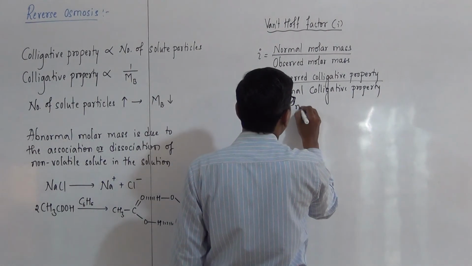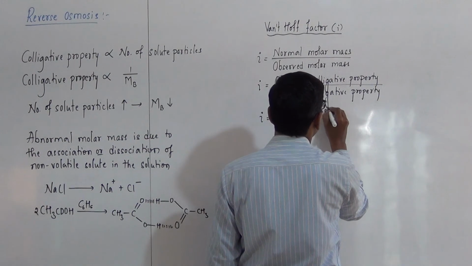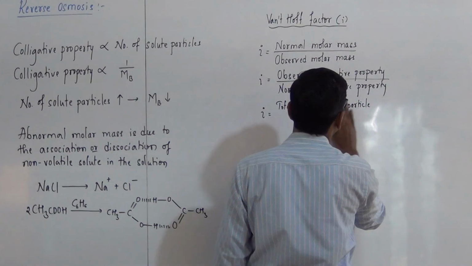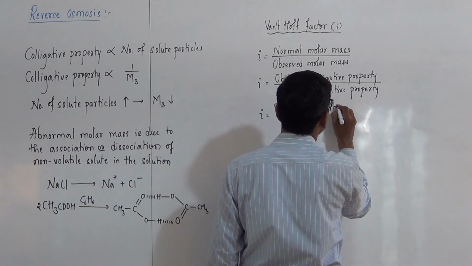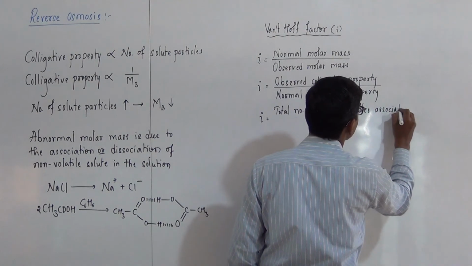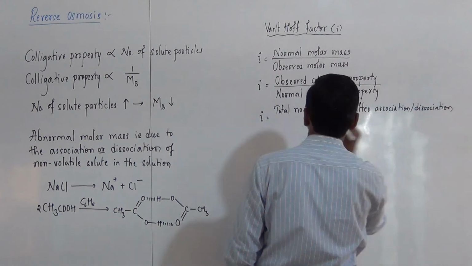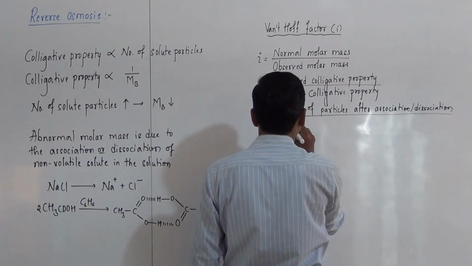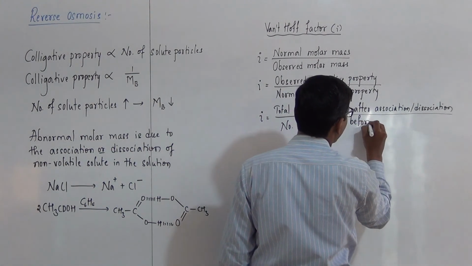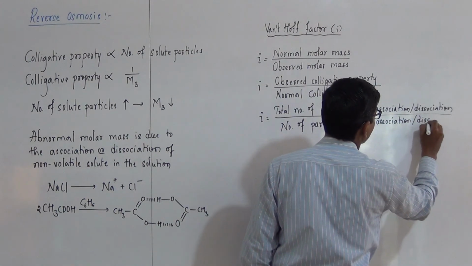or it is the ratio of total number of solute particles after association or dissociation divided by number of particles before association or dissociation.